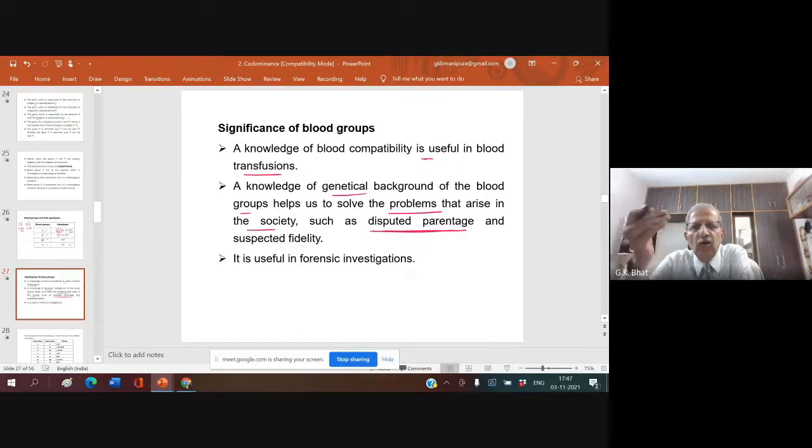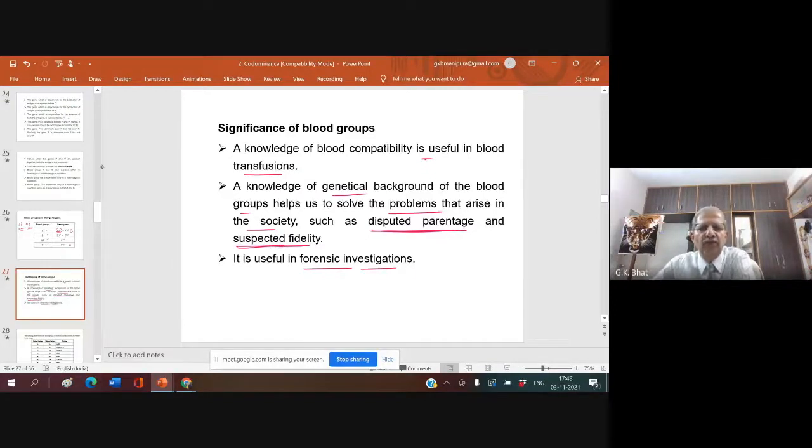And at that time, to find out who is the real mother of that baby, the blood group study may help. And also suspected fidelity. If the doubt is there, who is the real father of this baby, X or Y? At that time, this also helps to solve the problem, to know who is the real father. So it is also useful in forensic investigation.